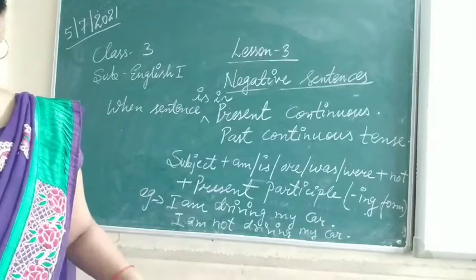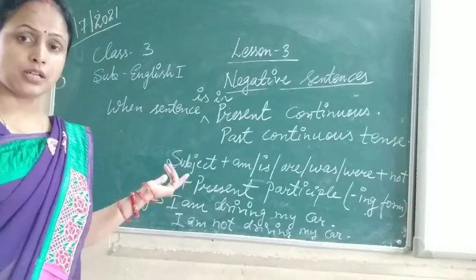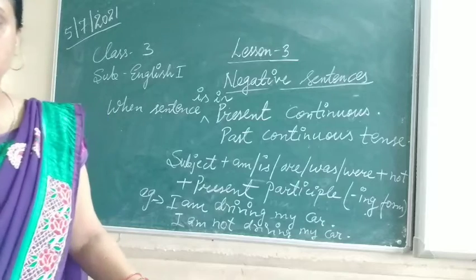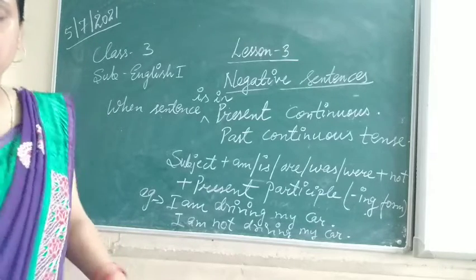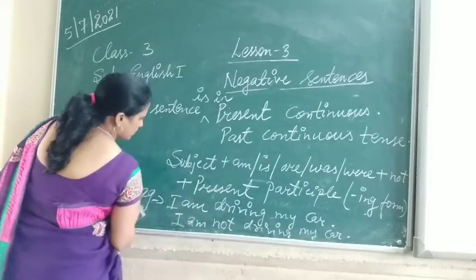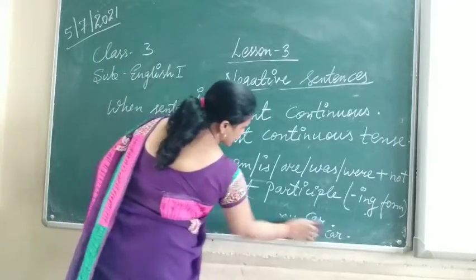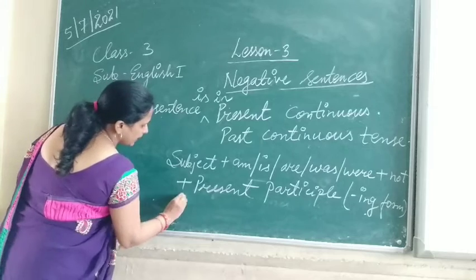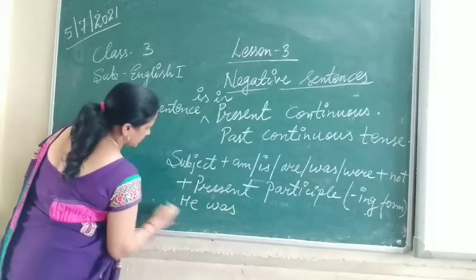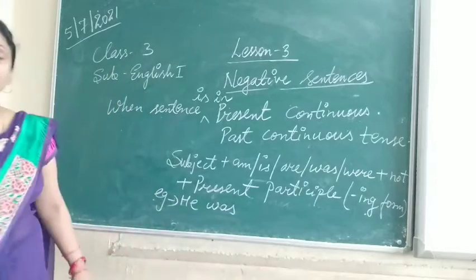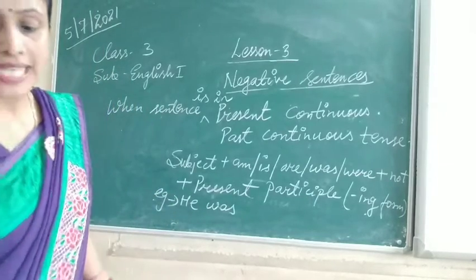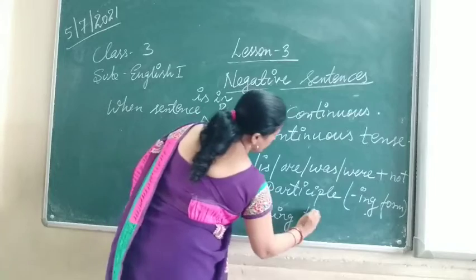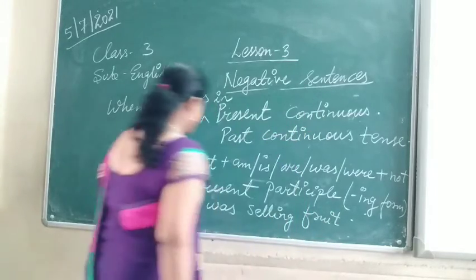One more example we will see here, of past continuous tense. Suppose, he was selling fruit. So this is in which tense?